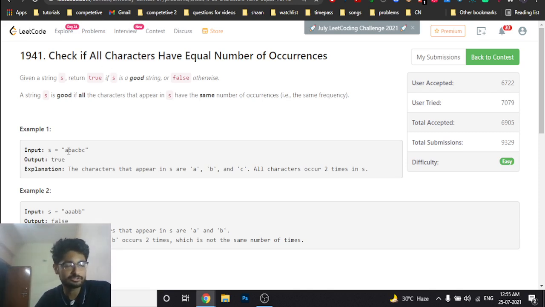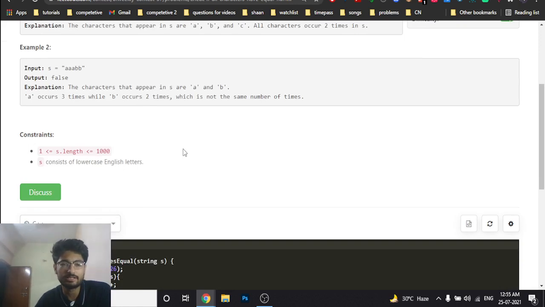You are given a string consisting of different characters, and you just have to check whether all the characters have equal frequency. So what you can do here is first find the frequency of every character. Because you want to check that every frequency is the same, there can be multiple methods, but I push the frequency of every character into a set. There should be only one possible frequency, so the size of the set should be equal to 1. If that is true, then the answer is true.